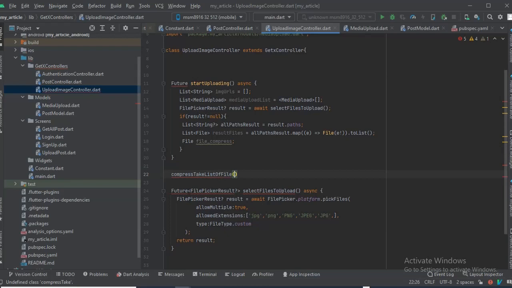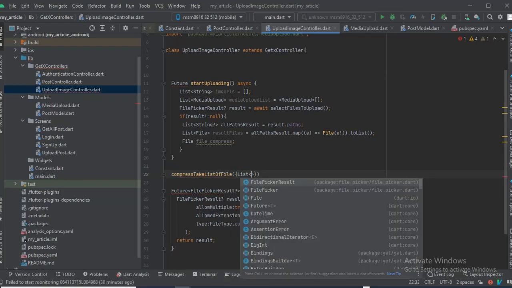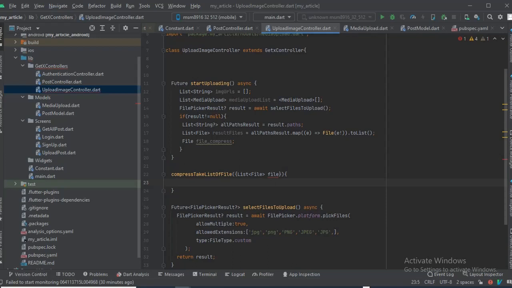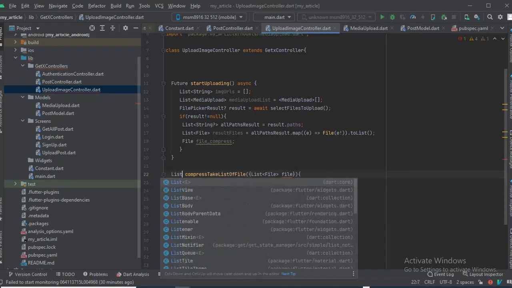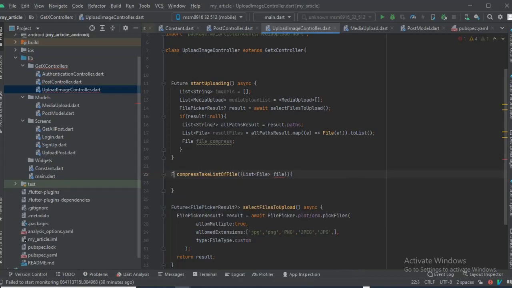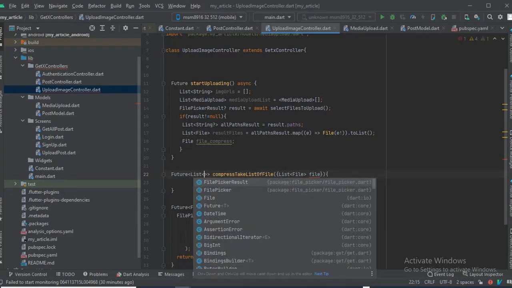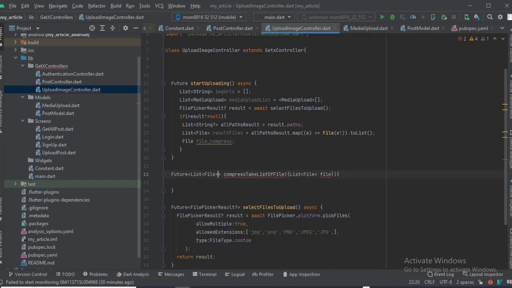So this function takes a list of files and compresses all these files, and returns to us a future list of files. That's it. So it's gonna be asynchronous here.